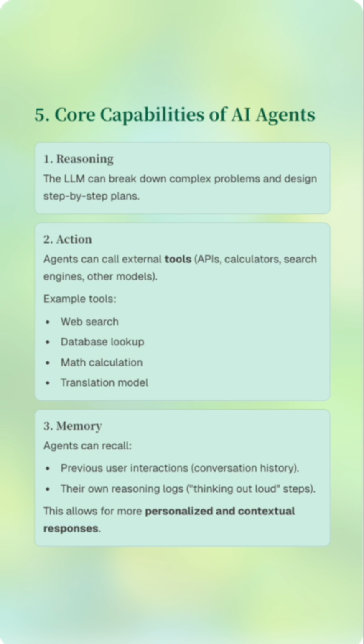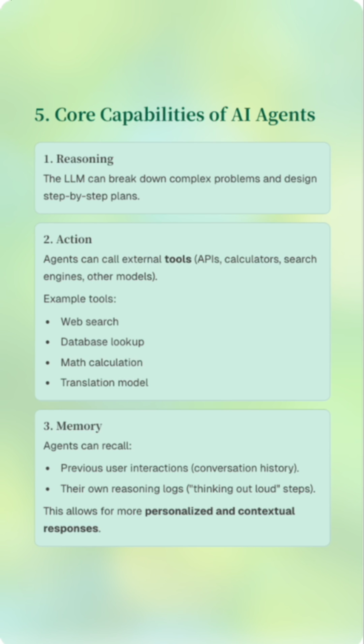What are the core capabilities of AI agents? They are reasoning, action, and memory. Let's learn one by one. Reasoning. The LLM can break down complex problems and design step-by-step plans. Action. Agents can call external tools like APIs, calculators, search engines, other models.